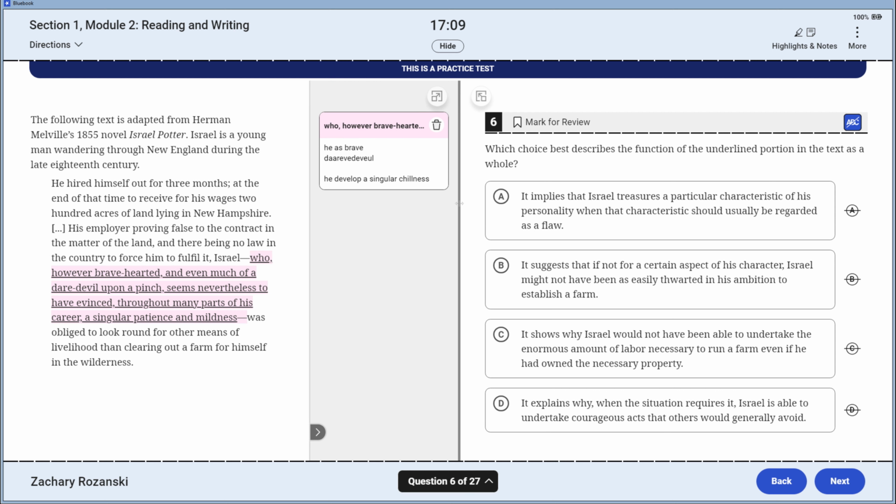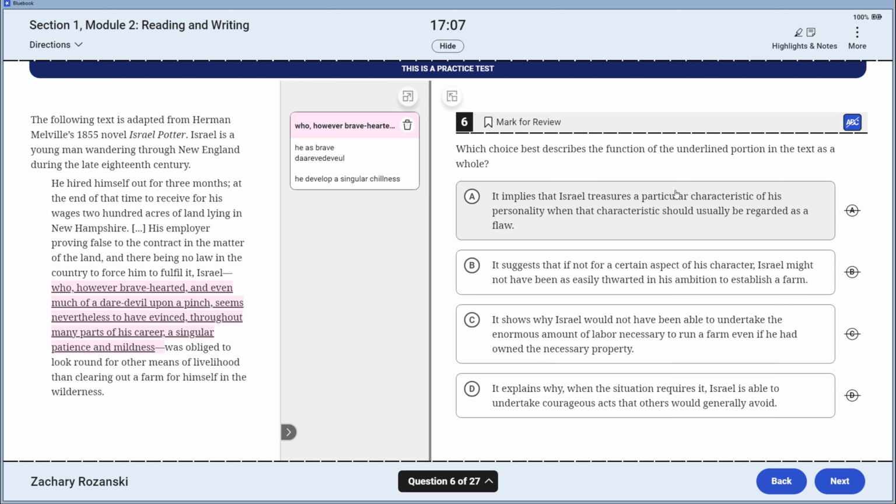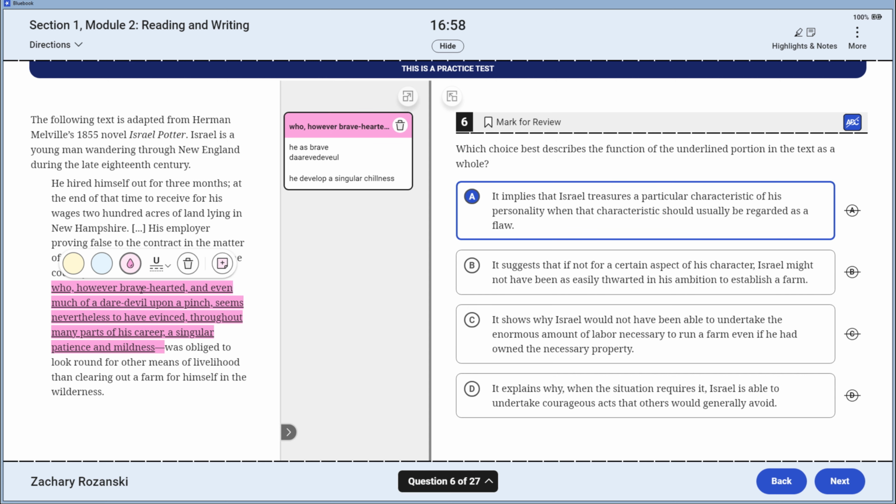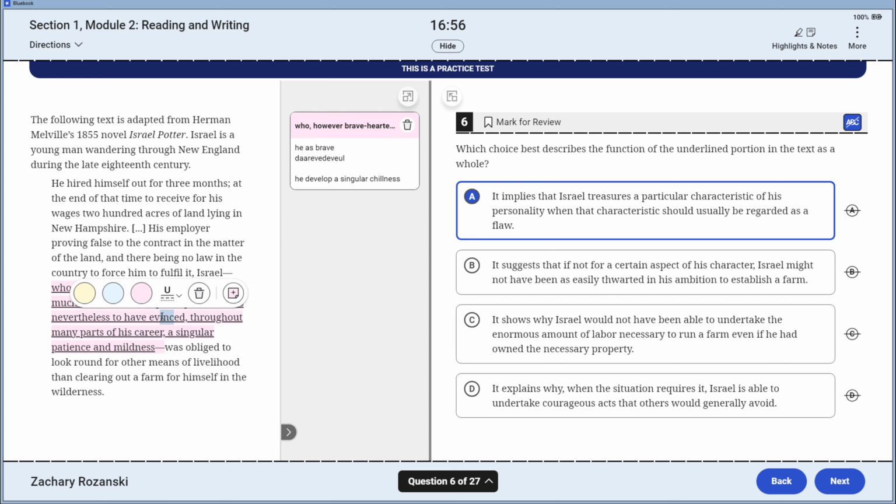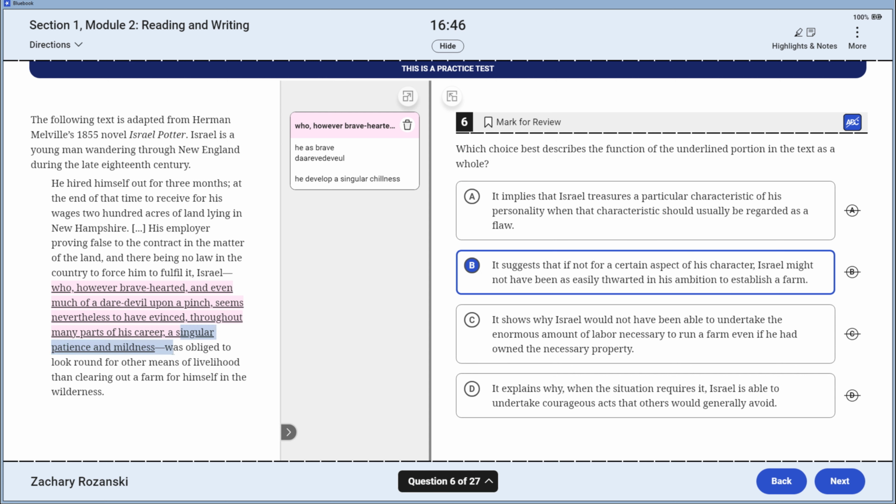So let's start engaging with these items and see what we've got here. It implies that he treasures a particular characteristic of his personality. So this is pushing it inward. I don't get the notion of treasured. That shows that he would love this. It's just that it might have not. I like A: if it weren't for the singular patience and mildness, then he would have succeeded. I don't have anything to support the spiciness of treasures.